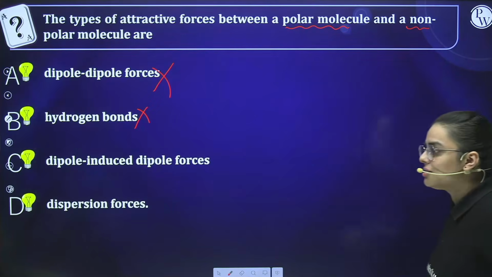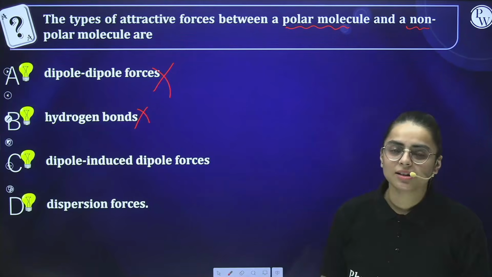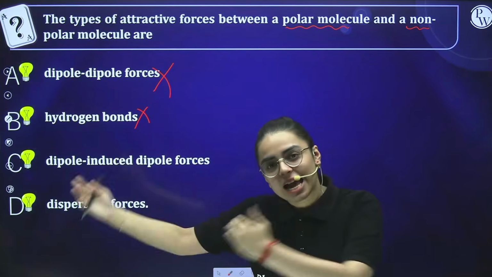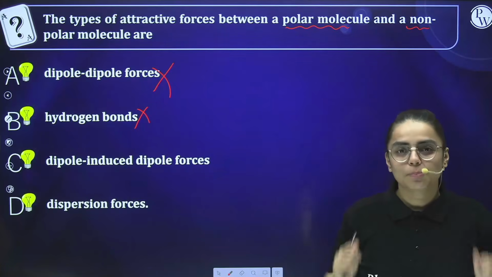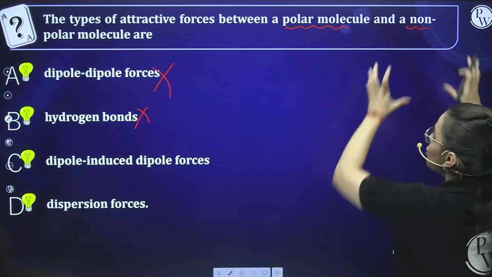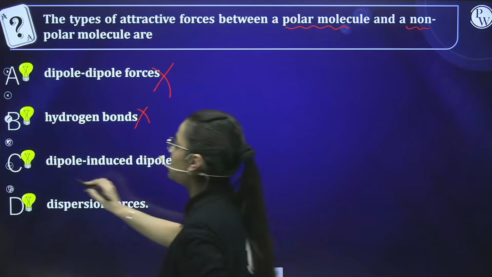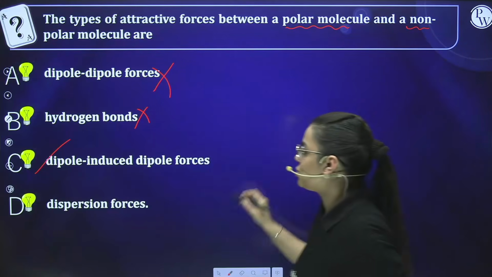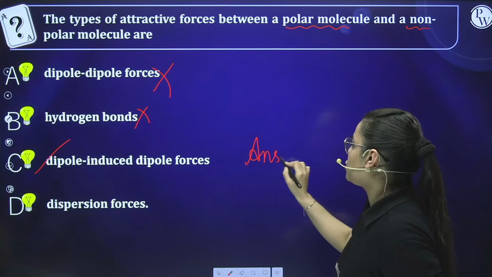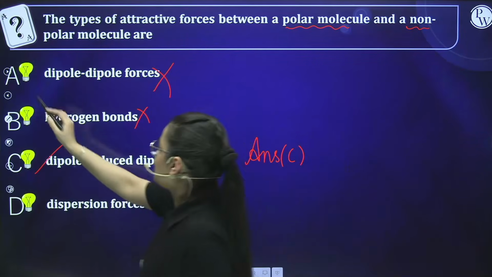C option says dipole induced dipole. When I am feeling a little bit depressed, my parent comes and motivates me. So that is a dipole inducing another dipole to develop charges. So see again here, when a polar molecule induces a non-polar molecule, the type of attraction comes out to be dipole induced dipole forces. So the correct answer is option number C, students. Is it clear? Okay. Now let us see the next case.